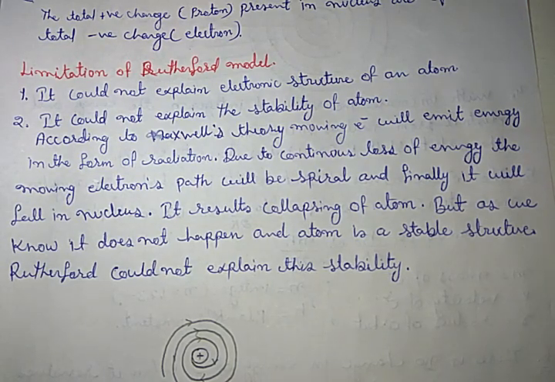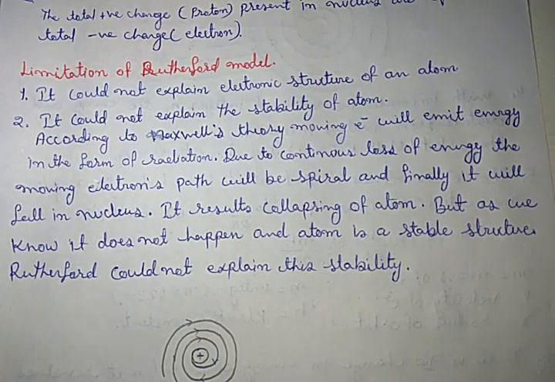Since Rutherford said that the electron revolves around the nucleus, and the electron is a negatively charged particle, according to Maxwell's theory the moving electron will emit energy in the form of radiation.